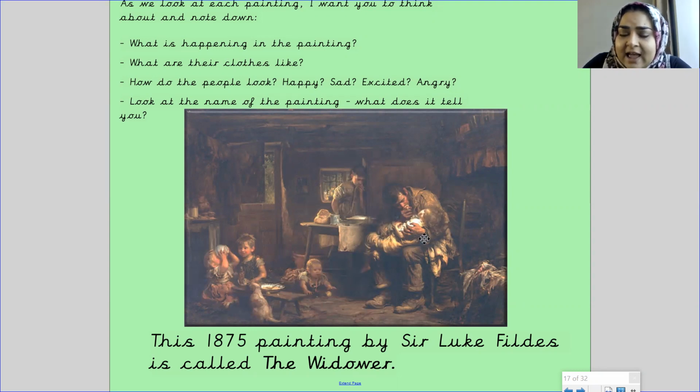He's holding a sick child possibly, or a child that he's nursing. And the name of the painting is called The Widower. A widower is when a person is married and their husband or their wife dies, and then they're left alone. So the man's wife has probably died, which means he's left by himself with 5 kids. Especially the younger ones are very unaware that their mother isn't around. So it's a very unhappy, sad painting.